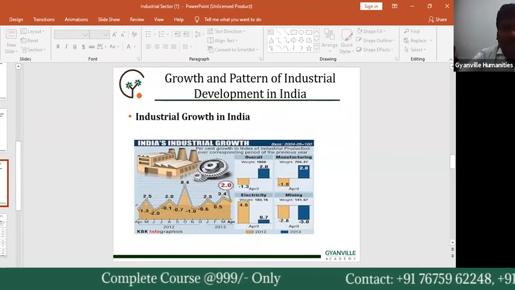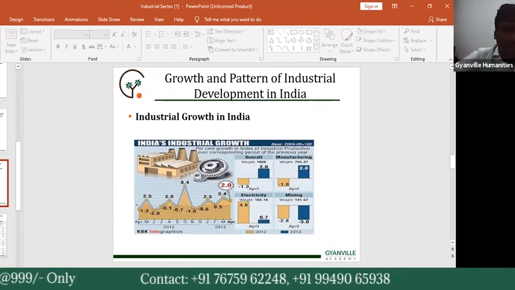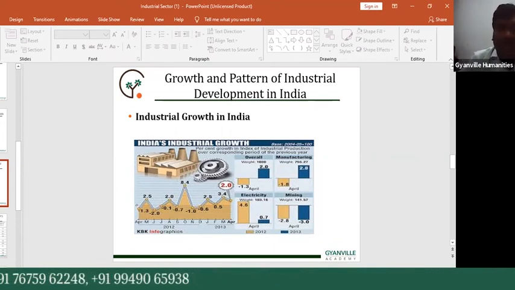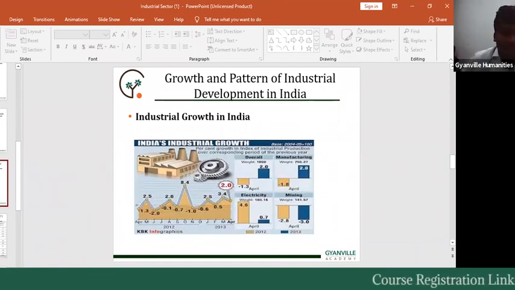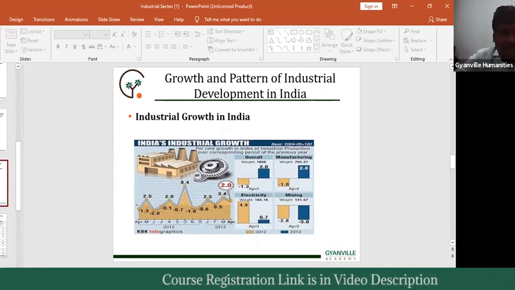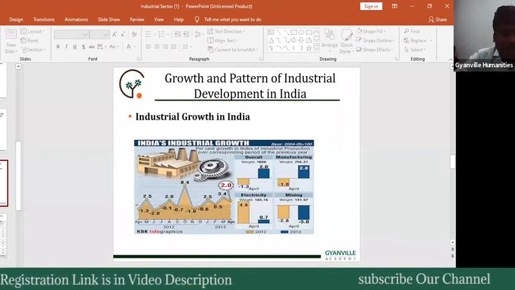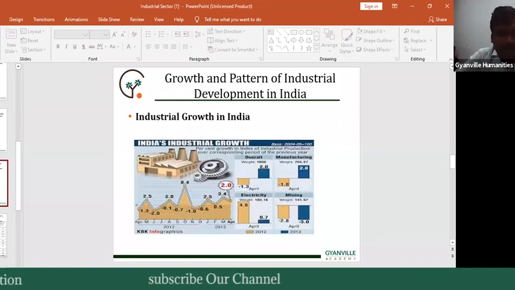That is the conclusion related to our industrial growth rate, which is divided into two phases: before 1965-66 and after 1965-66. Compared to the first phase, our industrial growth rate was considerable, but later the growth rate decreased.